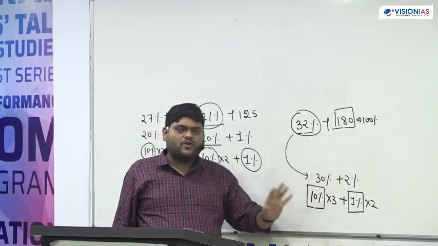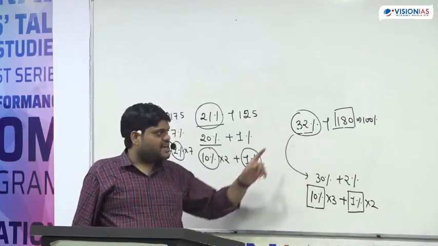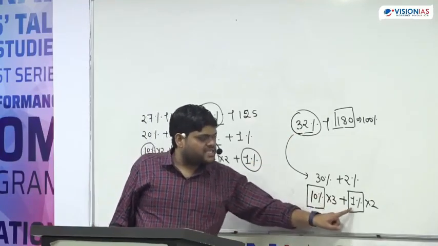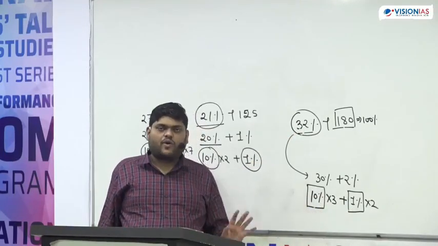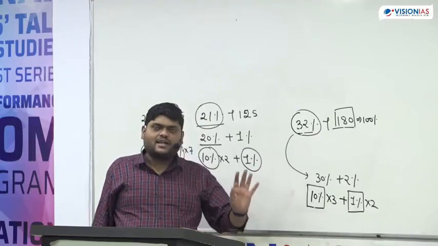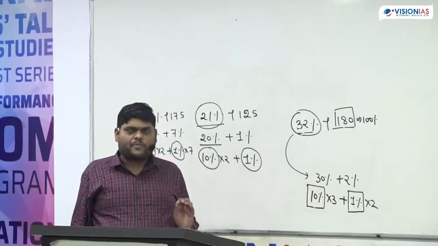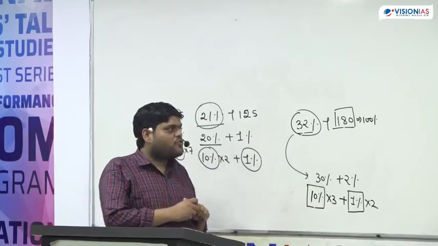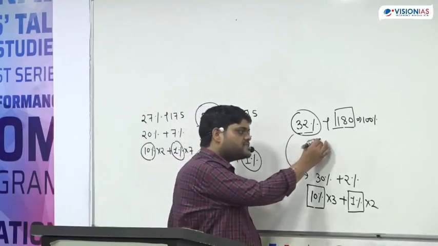So I tell you a different method. In that method, actually we require 10% and 1%. Are you getting my point or not? We require 10% and 1%. So how can we find out 10% and 1%?